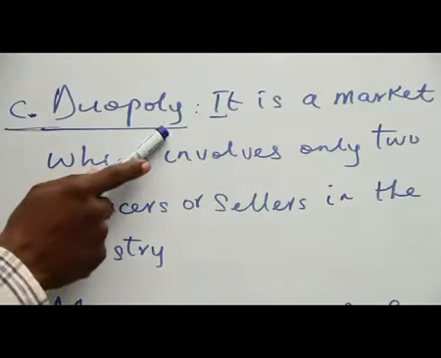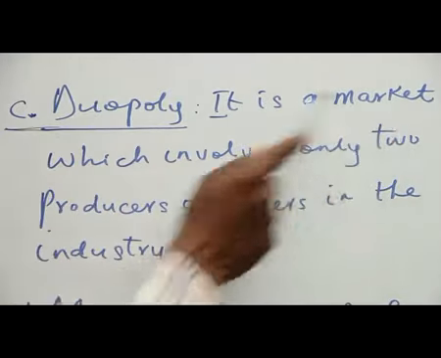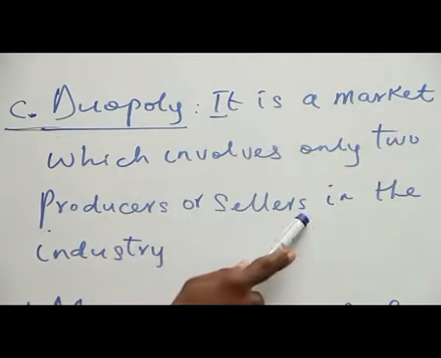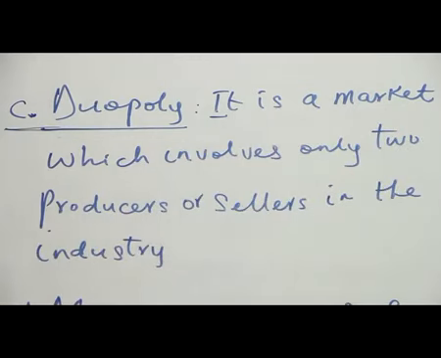C. Duopoly. It is a market which involves only two producers or sellers in the industry. That is, in this market or in this industry, we have only two producers or only two sellers. They are not more than two and they are not less than two. So it makes the market a duopoly.